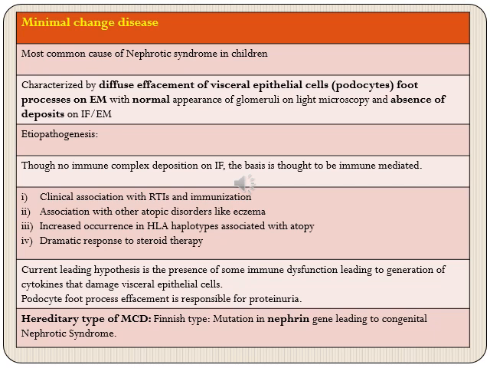Etiopathogenesis. Though there is no immune complex deposition on immunofluorescence, still the mechanism of injury in these patients is considered to be immune mediated, and there are various observations that have been made which point towards an immune mechanism in these patients. One is that patients with upper respiratory tract infections and immunization have an association with minimal change disease.